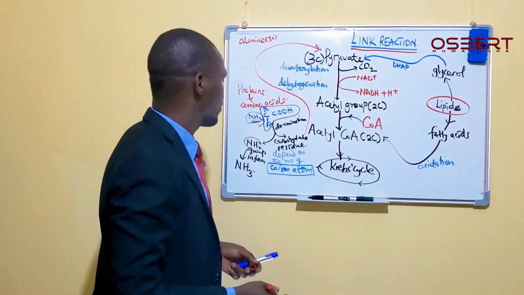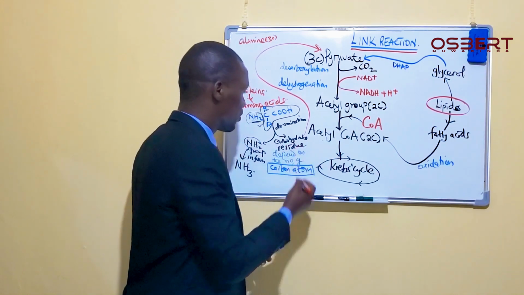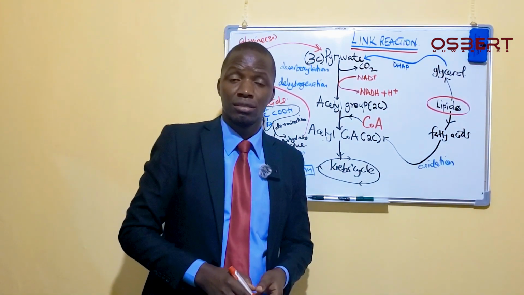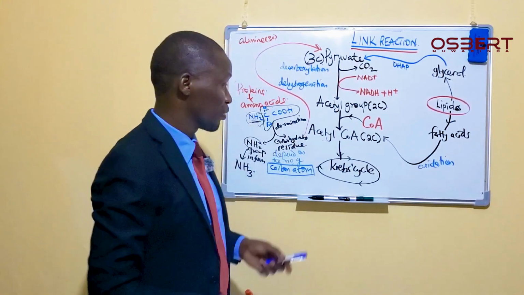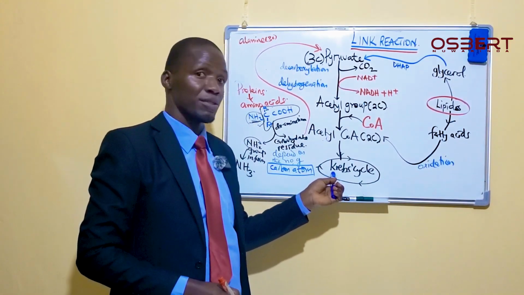And then if this carbohydrate residue has, for example, 4 carbon atoms, it is going to be turned into something that we shall have in the Krebs cycle.